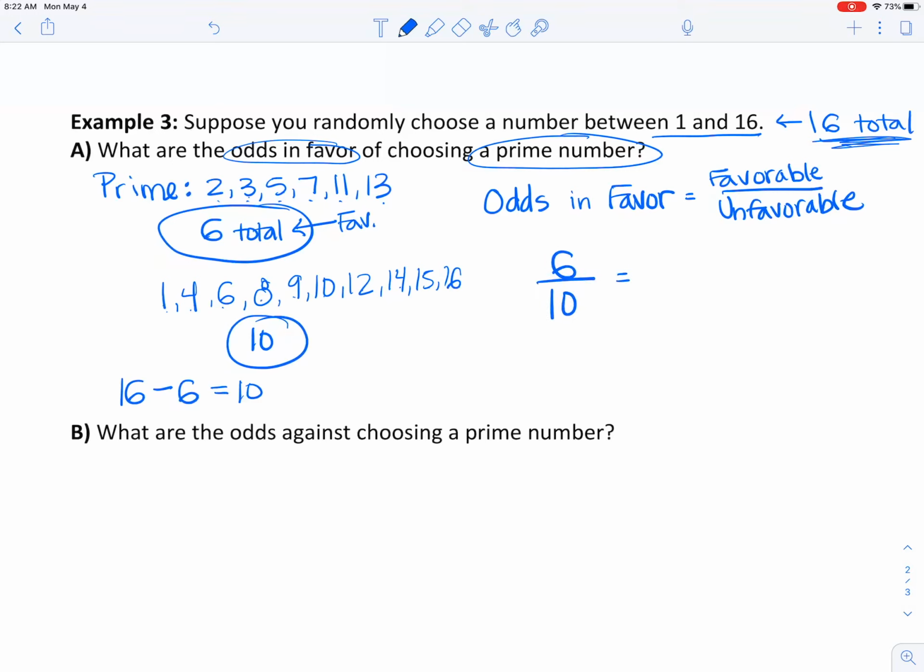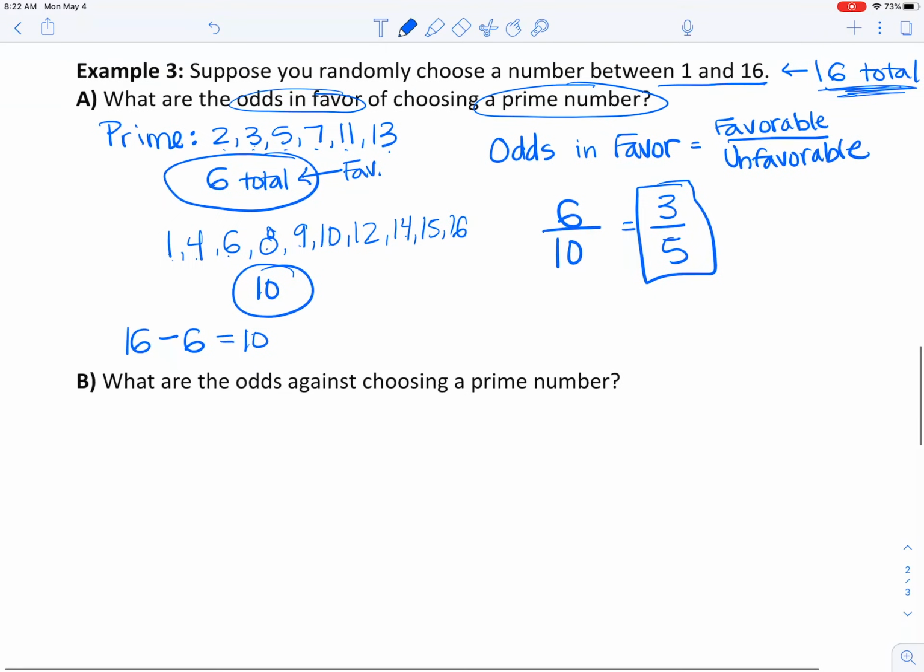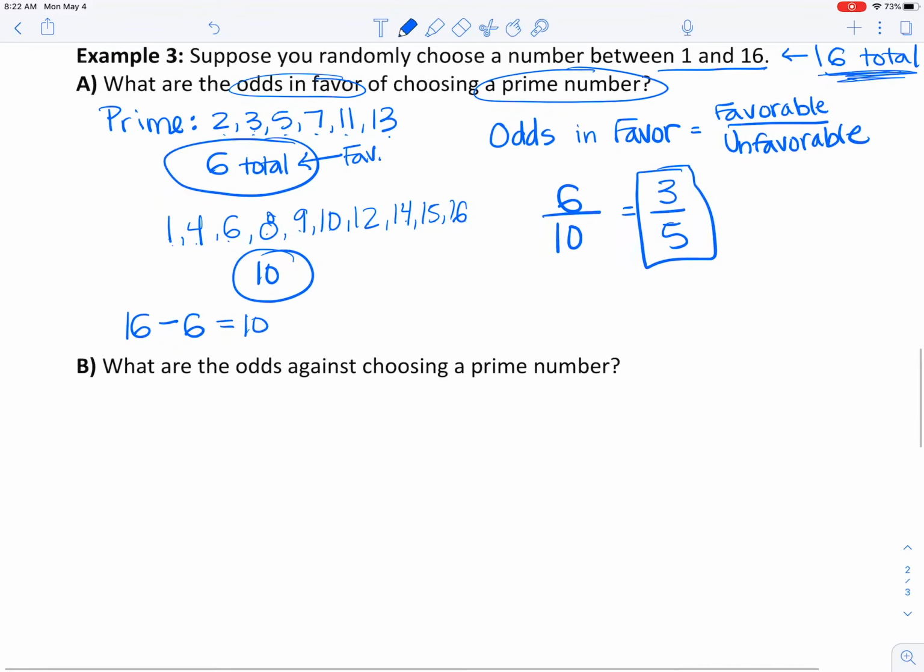So odds in favor, we have 6 favorable over our 10 unfavorable, which simplifies to 3 over 5, or 60%, either is fine. Great, and then our very last one. What are the odds against choosing a prime number? So really this is the opposite.